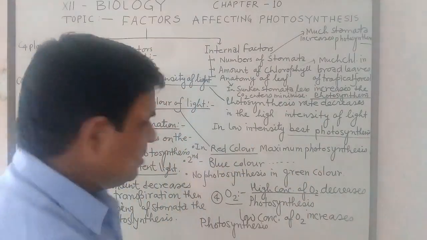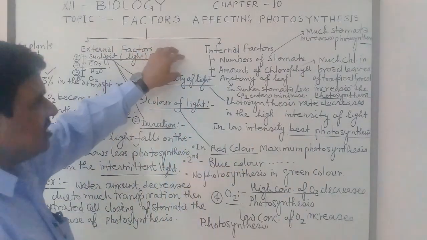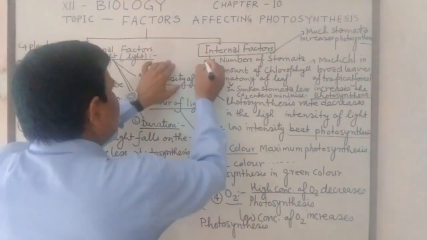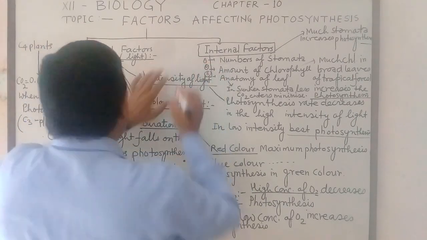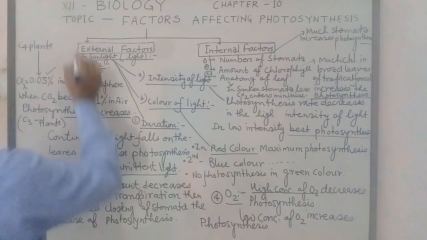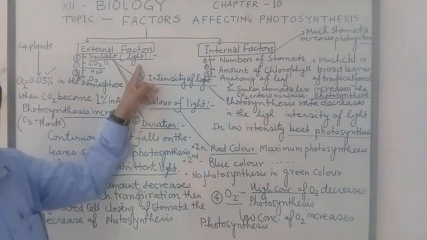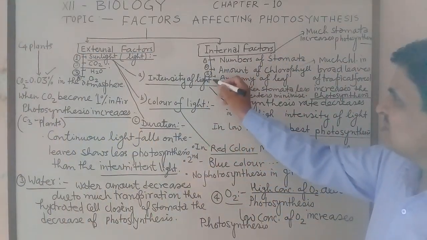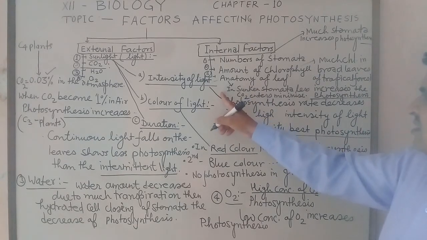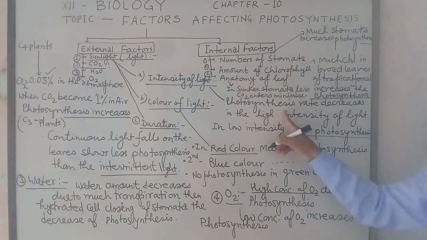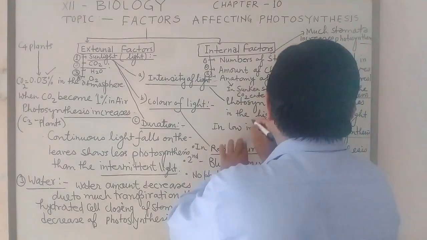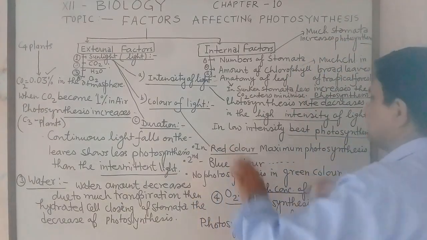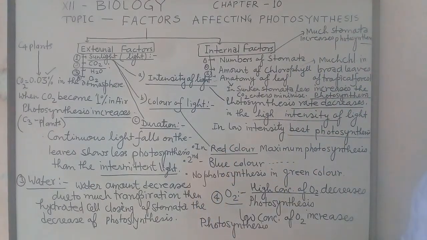photosynthesis. In this way, factors affecting photosynthesis are discussed in two heads: internal factors are 3 and external factors are 4, in which the first factor is light. Light can be explained by 3 heads. One is intensity of light. As intensity of light increases, or if high intensity is found, then the photosynthesis rate decreases. Second one, color of light.